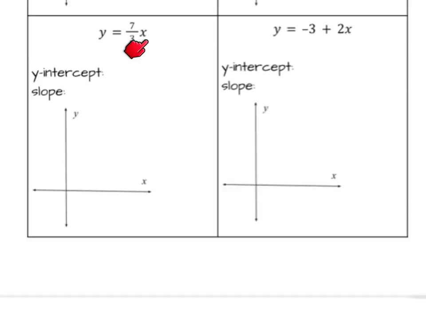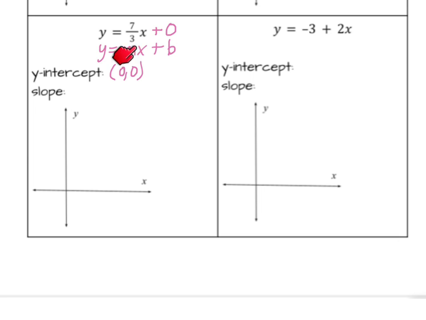Now this one here looks different, right? So what I'm going to do is I can always add 0 without changing the value, and this will help us match our pattern. So y equals mx plus b, or y, sorry, I'm doing that wrong. Y equals b plus mx, number 1, or y equals mx plus b, number 2. It matches number 2, y equals mx plus b. And here we can see that b is equal to 0, so our y-intercept is 0, 0.